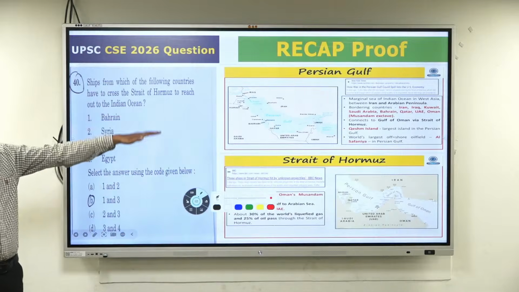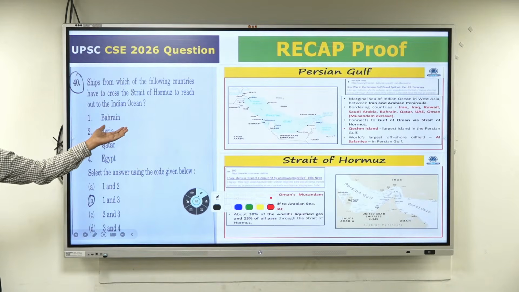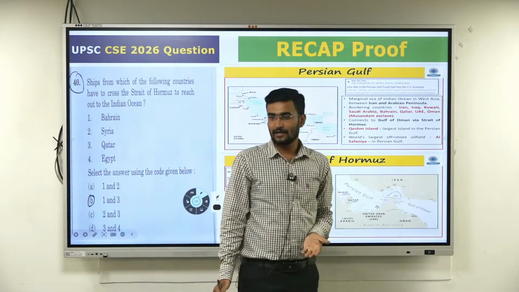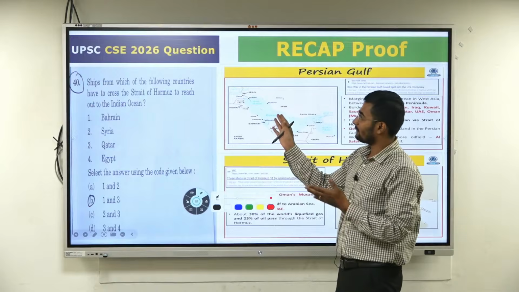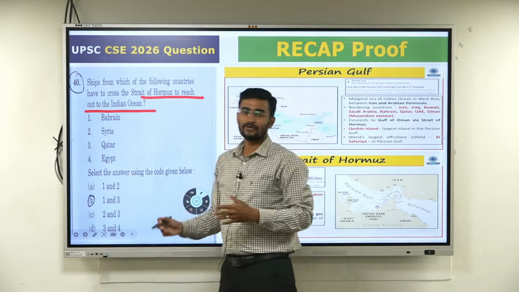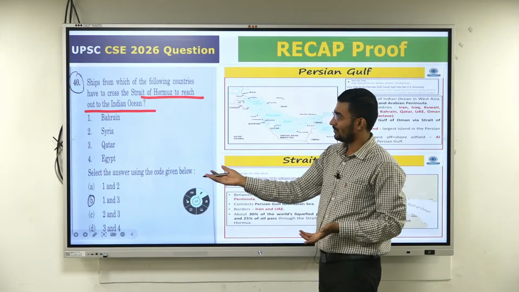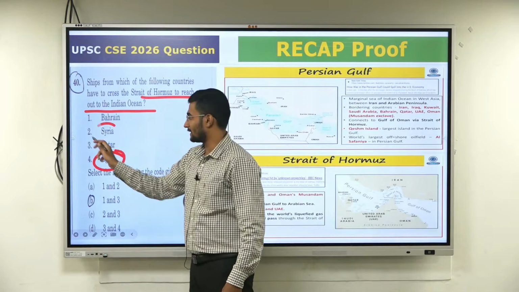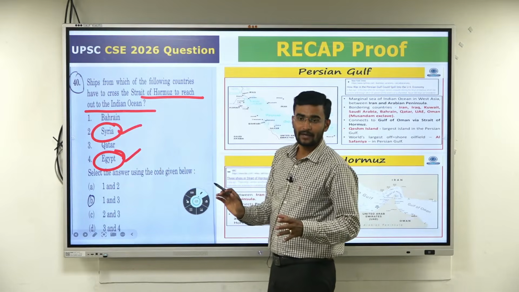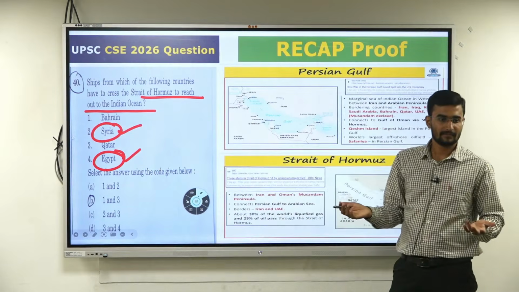Next one we call the same Persian Gulf from our RCV series, RCV and mapping. Direct question: ships from which of the following countries have to cross the Strait of Hormuz to reach the Indian Ocean? Basic question. Egypt and Syria have nothing to do with it, because Egypt and Syria border which one? The Mediterranean Sea. It's not the Persian Gulf.